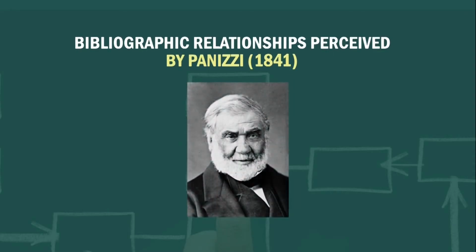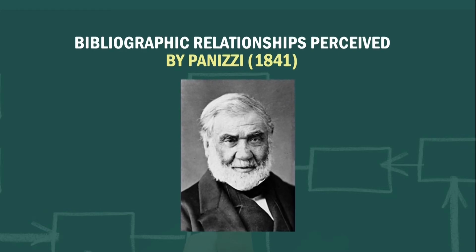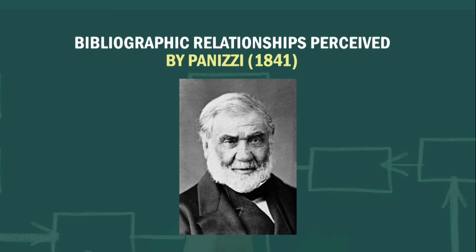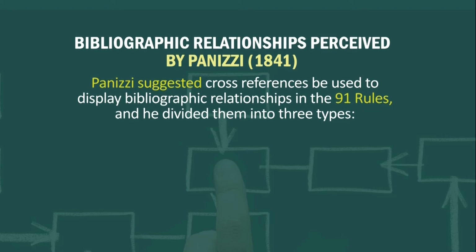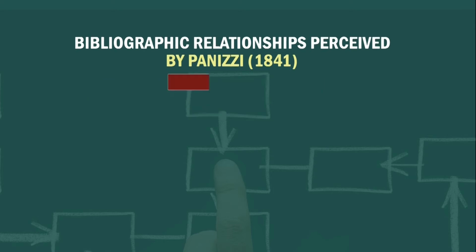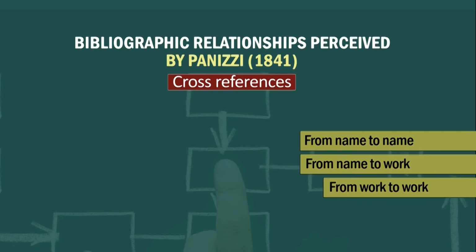Now, is bibliographic relationship a new concept? Not at all. The term was first coined by Barbara Tillett, but conceptually it was there right from the time of Panini. Panini first suggested cross references be used to display bibliographic relationships in his 91 rules, and according to Panini, there were 3 types of cross references: from name to name cross reference, from name to work cross reference, and from work to work cross reference. Panini also pointed out the bibliographic relationship between different editions and versions, translations, etc.